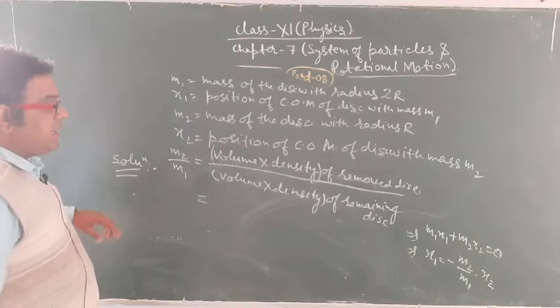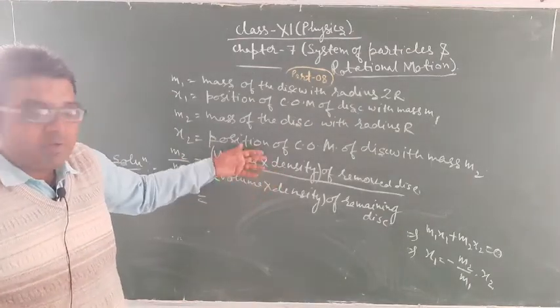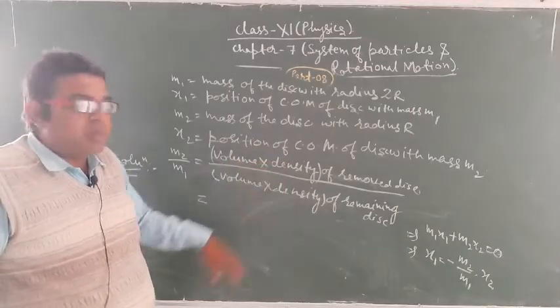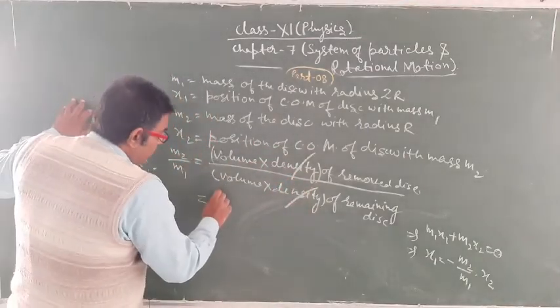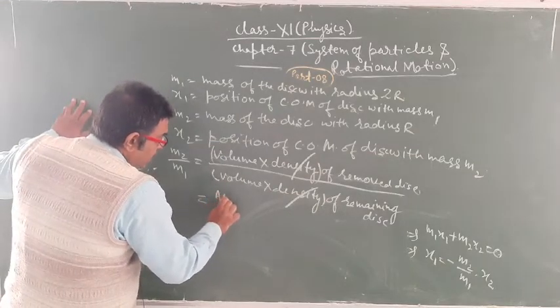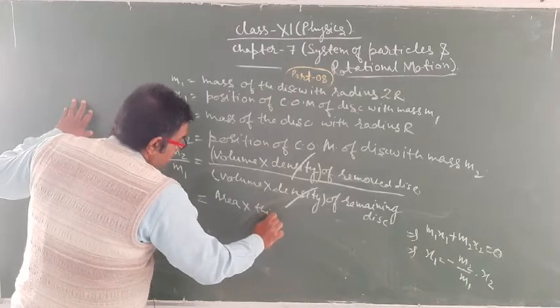You know that both the discs are made up of the same material, so density will cancel out.